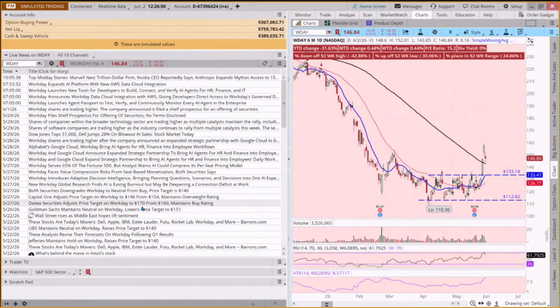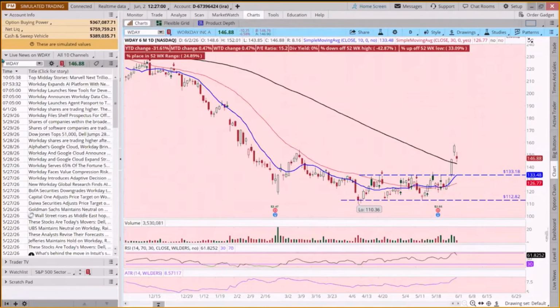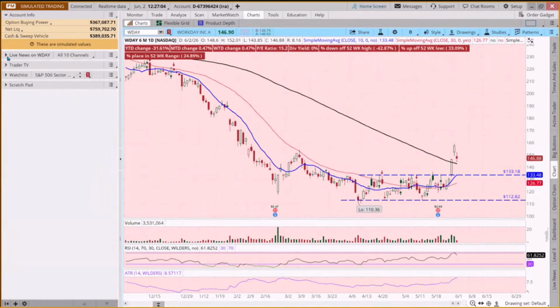So there's a lot more indecision as opposed to looking at a stock where everybody seems to be in unison. That's something you may want to take into consideration as well. Okay, so that's Workday. You may just want to keep that on your list.